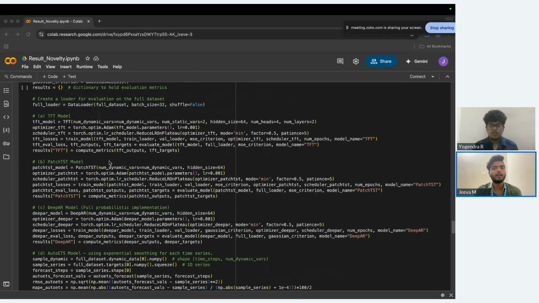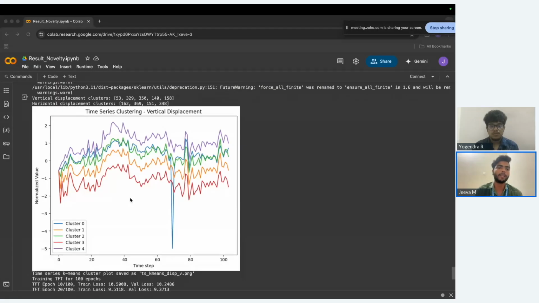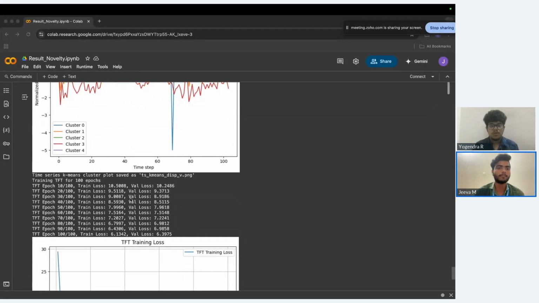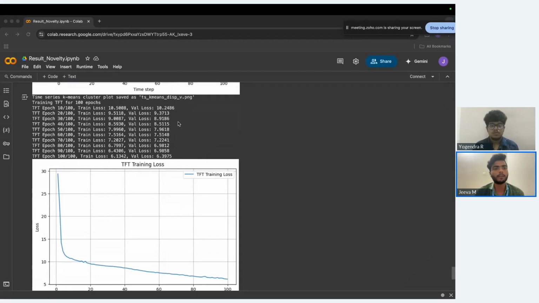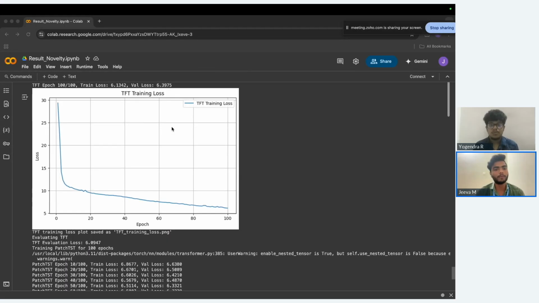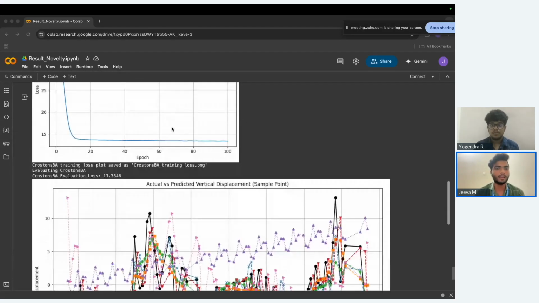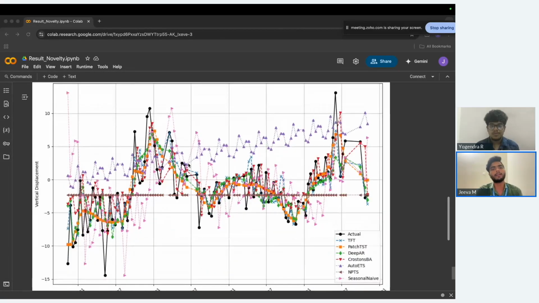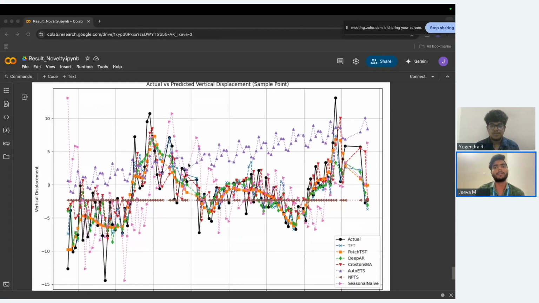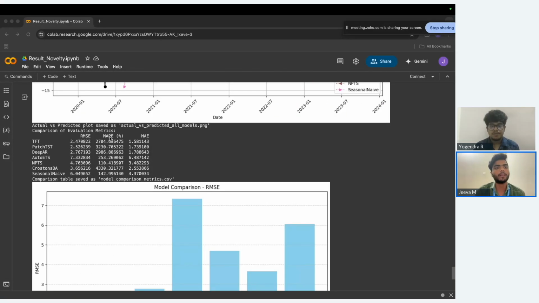Then I will split the dataset into 80% and 20%, 80% for training and 20% for testing, from which I get the output like this, separated into 5 clusters, and the clusters are plotted here. And then I have trained PatchTST and DeepAR, Chronos, and this is the overall plot we are getting. This is the actual versus predicted vertical displacement values, with values in a table as a comparison.